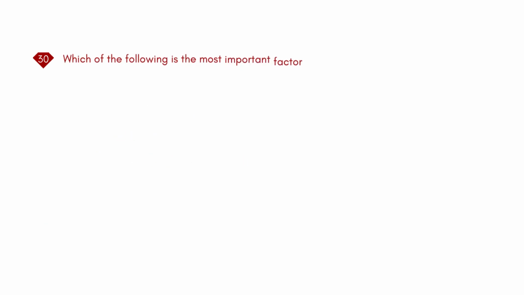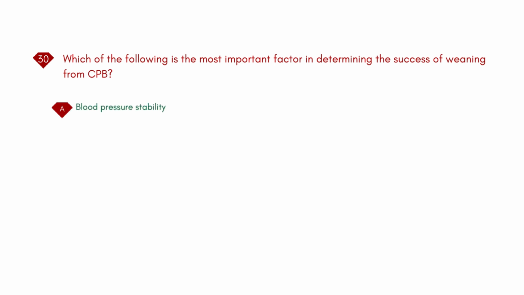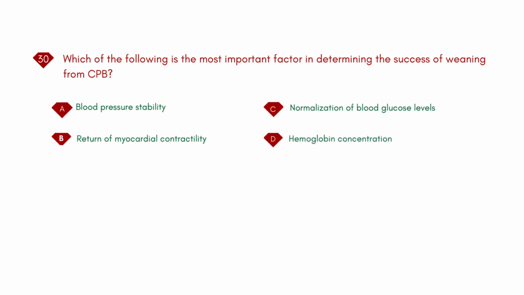Which of the following is the most important factor in determining the success of weaning from CPB? A. Blood pressure stability. B. Return of myocardial contractility. C. Normalization of blood glucose levels. D. Hemoglobin concentration. Answer: B.